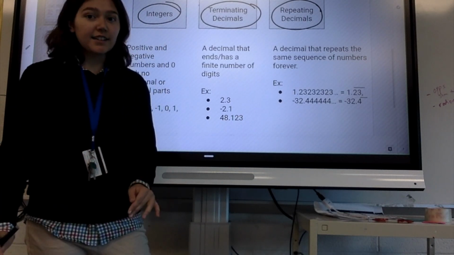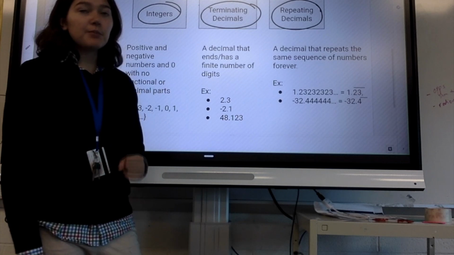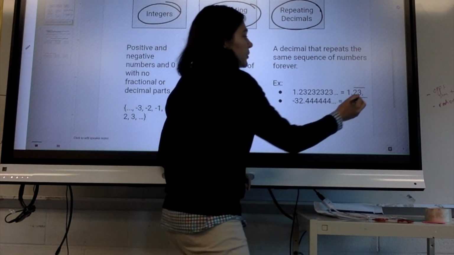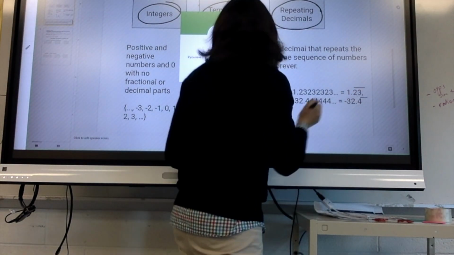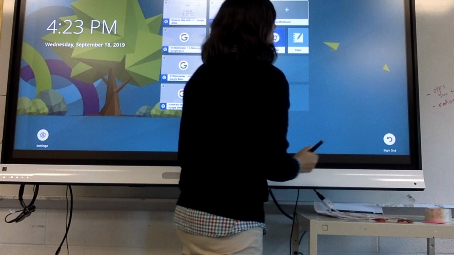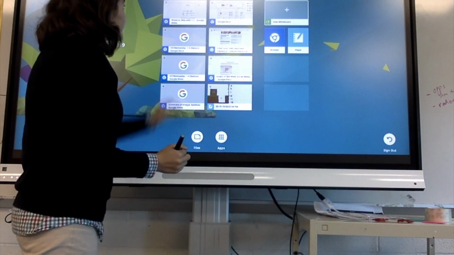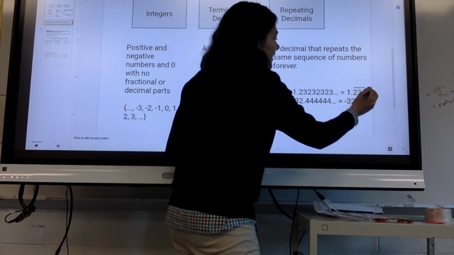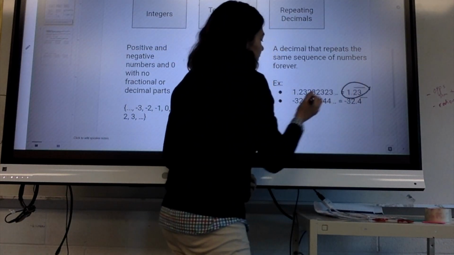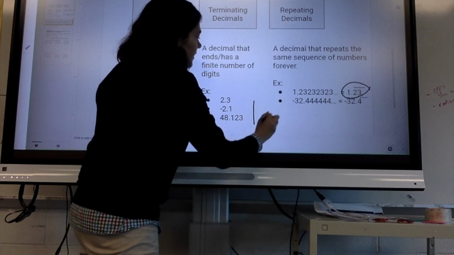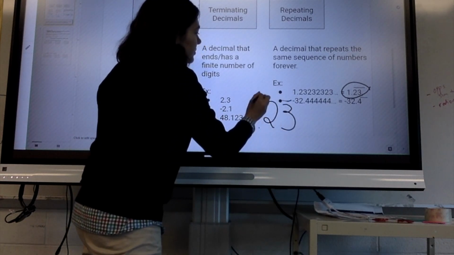It does not end, but it has that repeating pattern. So we can write it nicely as 1.23 with the repeating bar.